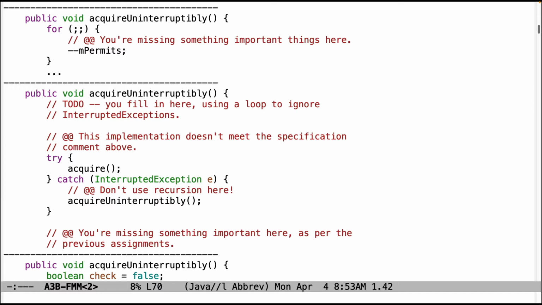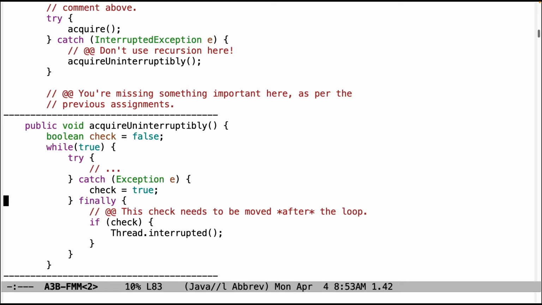It's clever, but probably too clever for its own good, especially because you could, at least in theory, overrun the stack if it kept getting interrupted over and over again. That's unlikely to happen, but please don't use recursion unnecessarily. And this is missing something important here as per the previous assignments. So you need to set a flag and then make sure you interrupt the thread if the flag is set because an interrupt occurred.